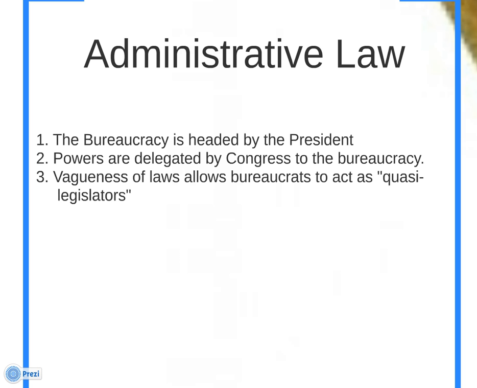law. This delegation of authority gives administrators substantial power. It allows them to act as quasi, which means as if, legislators. In creating administrative rules, implementing them, and interpreting those rules as well, administrative rulemaking fleshes out the broad principles in the statutory law, much of which is interpreted by the federal courts.